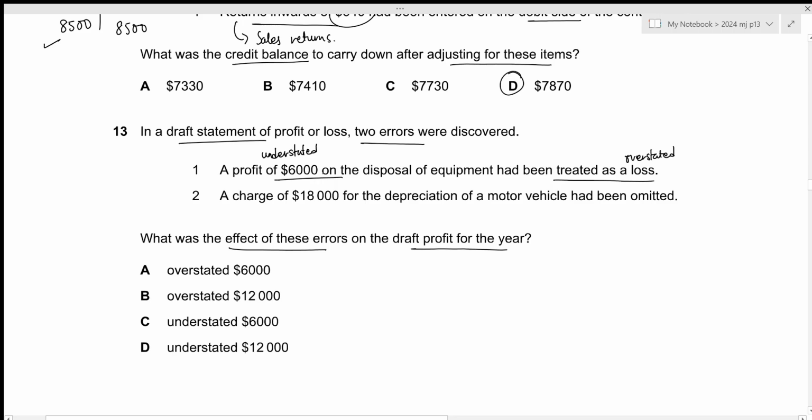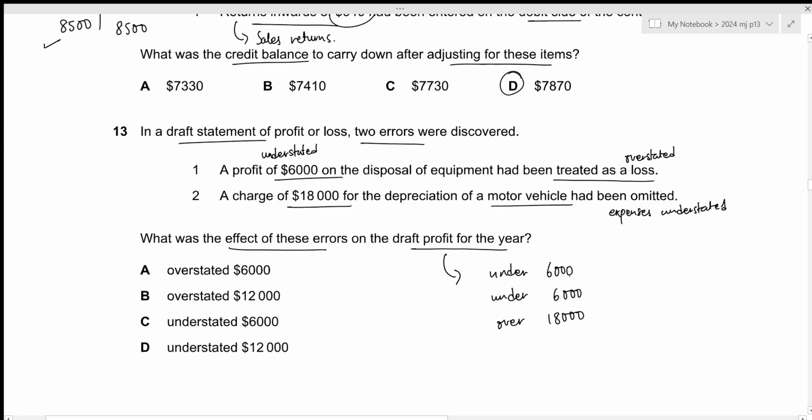Okay, profit on disposal understated means that the profit will be understated by 6,000. Then loss being overstated again means that the profit is understated by another 6,000. Then a charge of 18,000 for the depreciation of a motor vehicle had been omitted. Since we did not include the expense, now you can see that expenses were understated. And as a result, the profit will be overstated by 18,000.